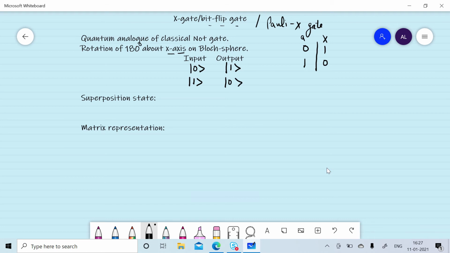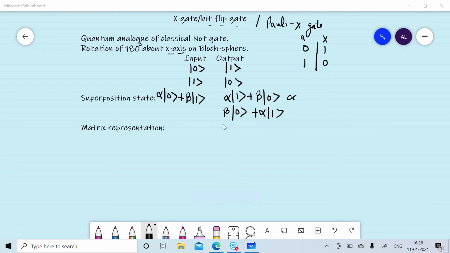If we consider a state in superposition like alpha 0 plus beta 1, we will get alpha 1 plus beta 0 state, or we can represent it by beta 0 plus alpha 1. It means X gate will change the coefficients of 0 state and 1 state.